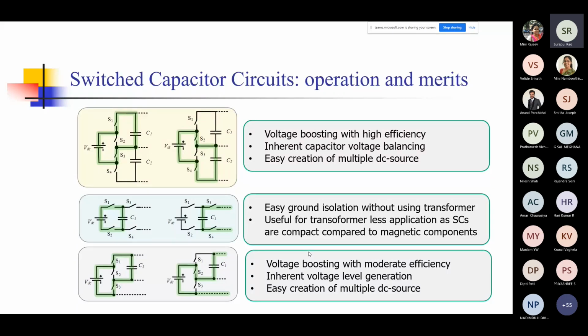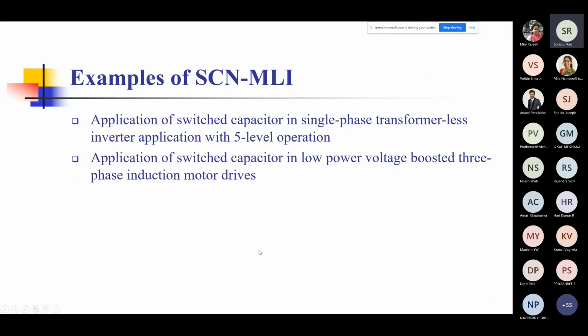Now, when one of these is connected to a simple 2-level system, let's see what happens. We consider 2 applications here. The first is the application of the switch capacitor network in a single-phase transformer-less inverter, and we'll see that it will give us 5 levels in the output voltage. The other one, which we have applied in the lab, is for a 3-phase induction motor drive.